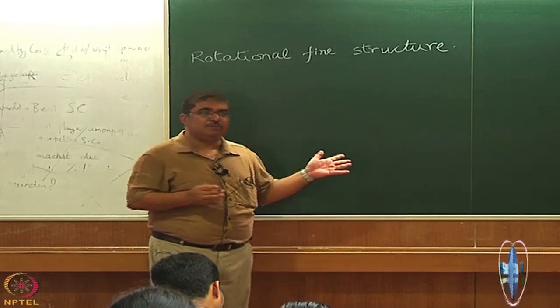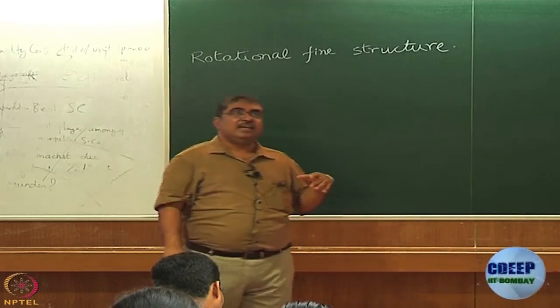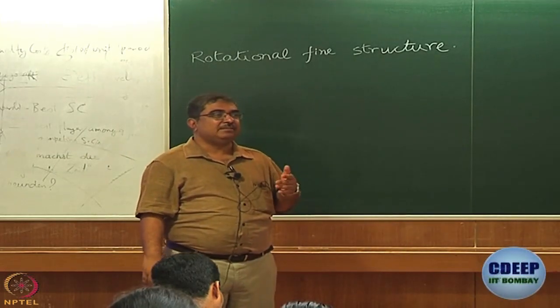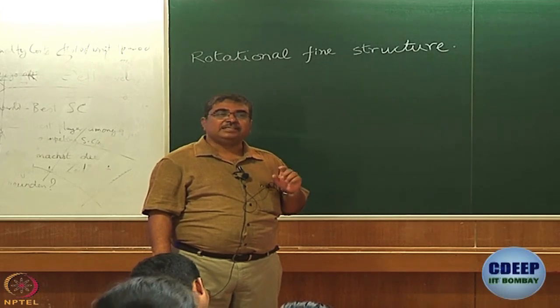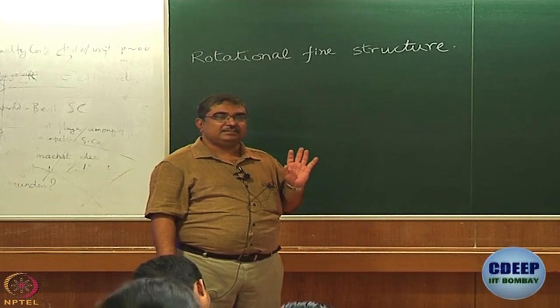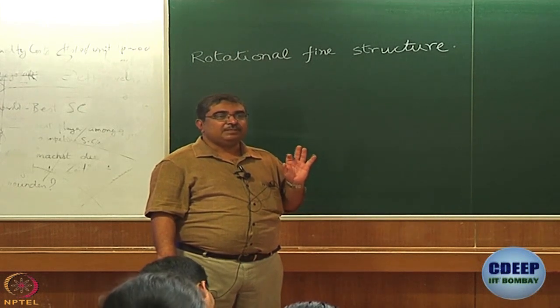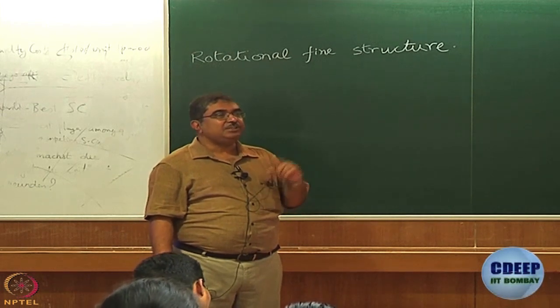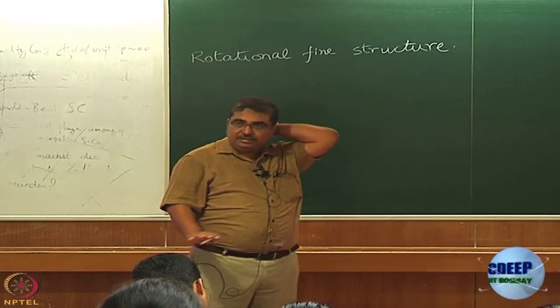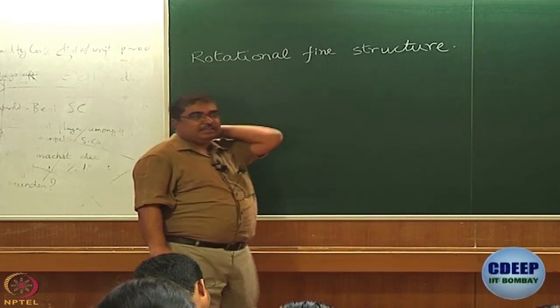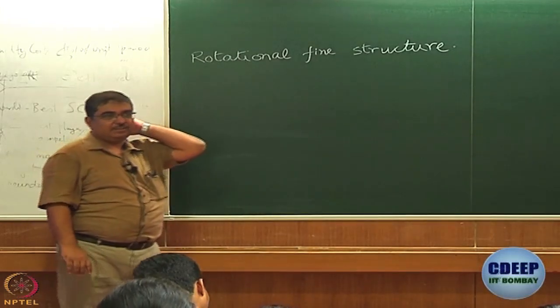We learned today hopefully what singlet sigma is, and for singlet sigma transitions, the selection rules are delta J equal to 0 and plus minus 1, with the condition that J equal to 0 to J equal to 0, that kind of transition is not allowed. Okay. How we get these selection rules, maybe we will do it later, or I will ask you to read it up, it is not very difficult.